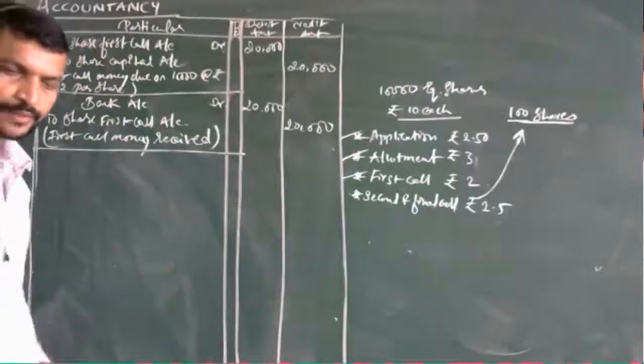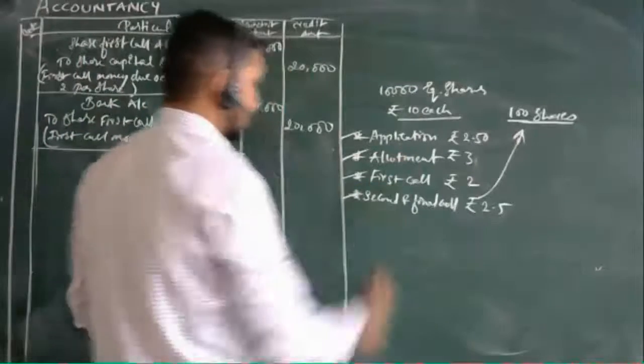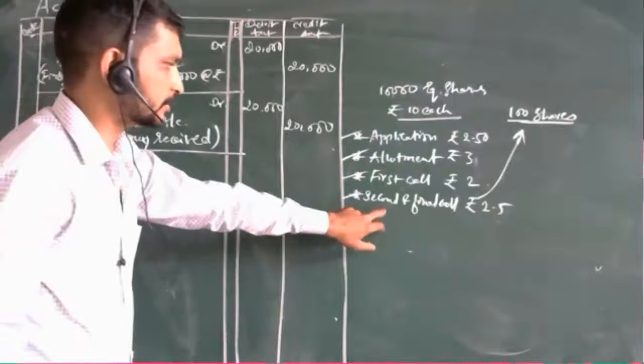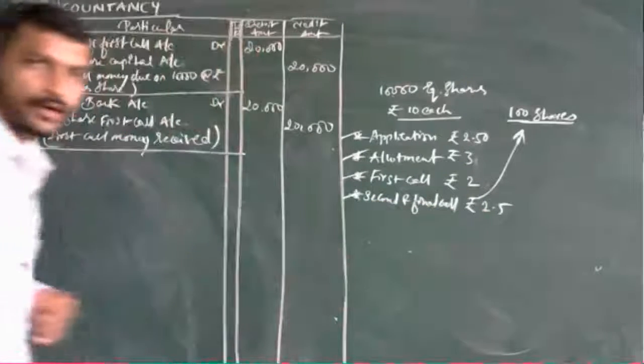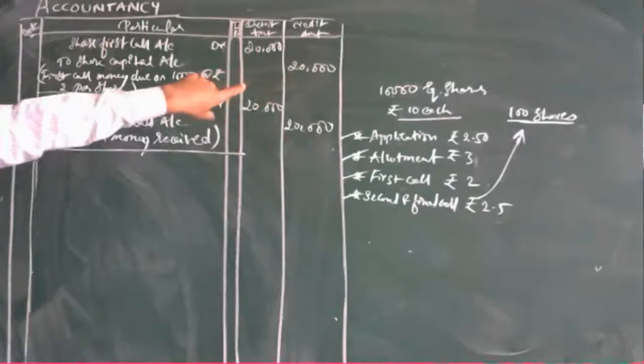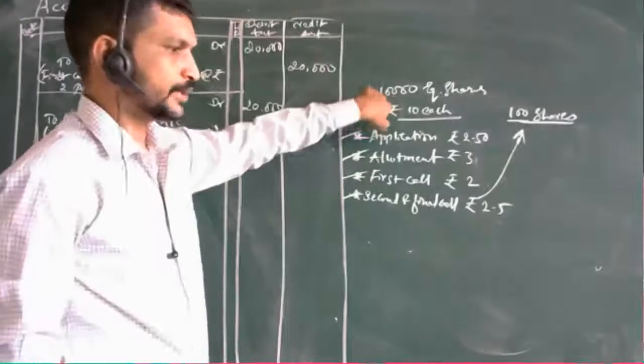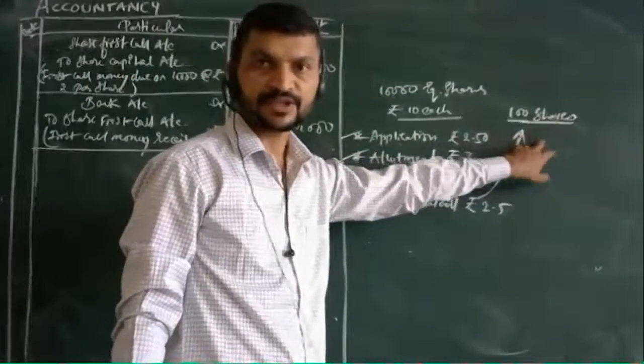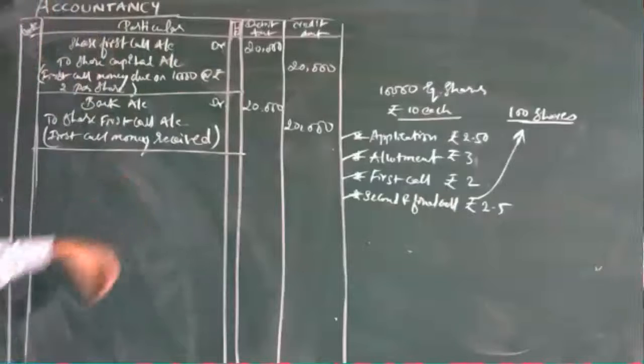Now the next and most important one is call in arrears. How do we make an entry here? It will be your second and final call, 2.5 rupees on 10,000 shares, of which 100 shares are left which they have not paid. Even this journal entry will be taken in this account.